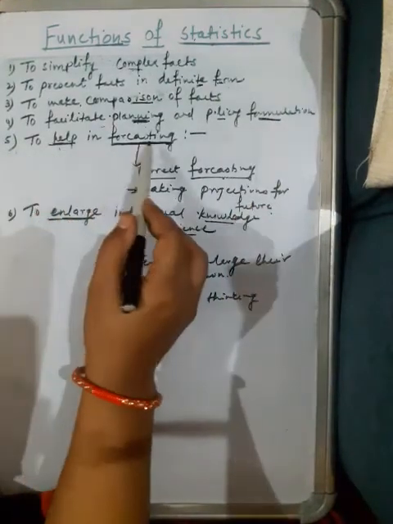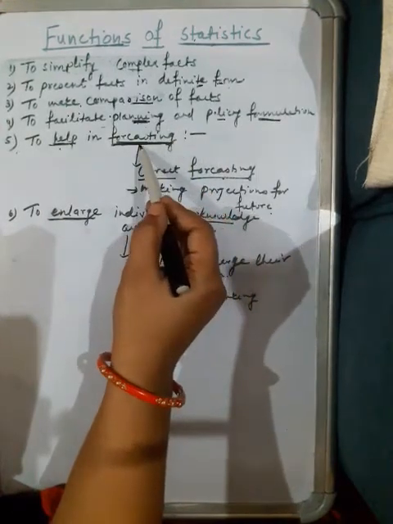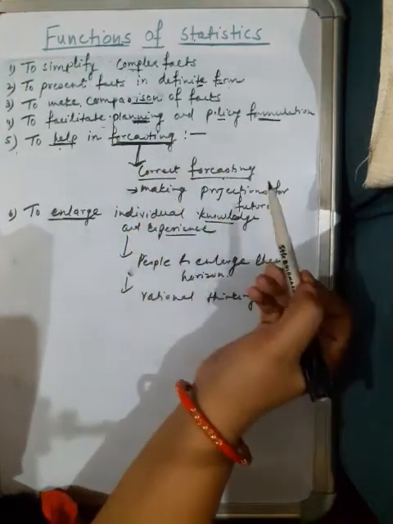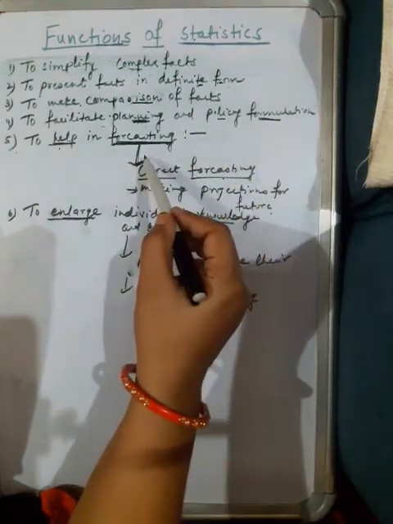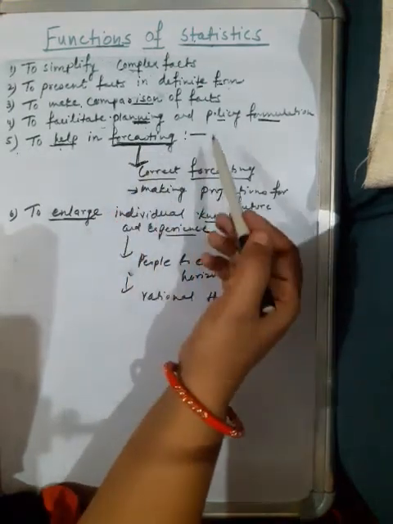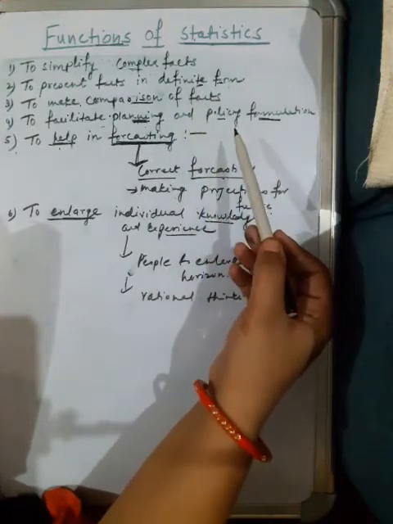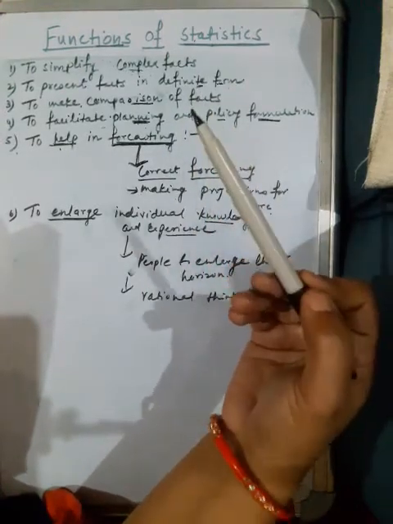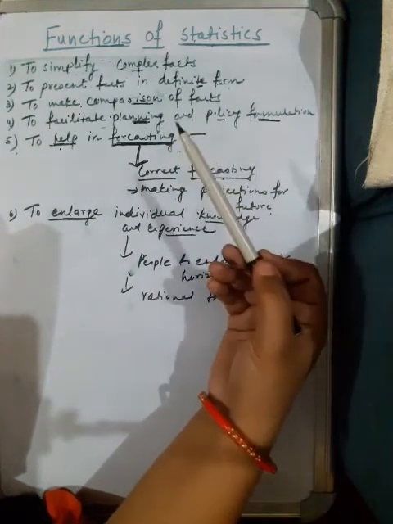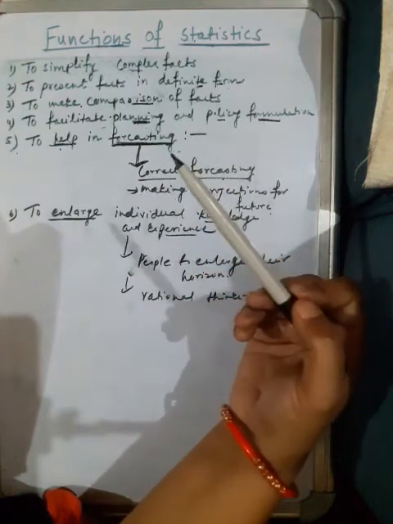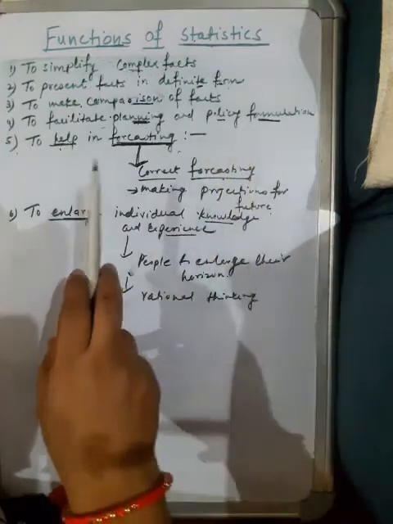Next is to help in forecasting. With the help of statistical data, the businessman can make a projection for the future. There are various tools through which statistical data can be converted into simple form. And with this data, the businessman, because there is lots of risk and uncertainty in business, can make plans, and accordingly do